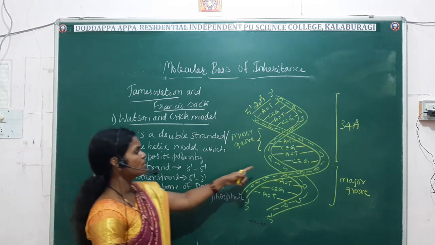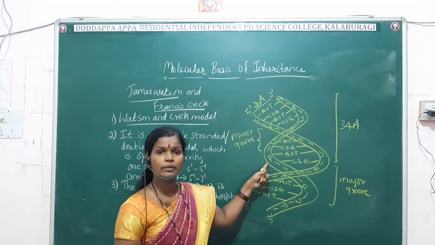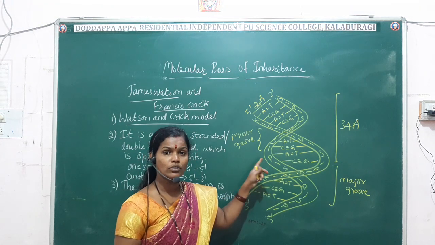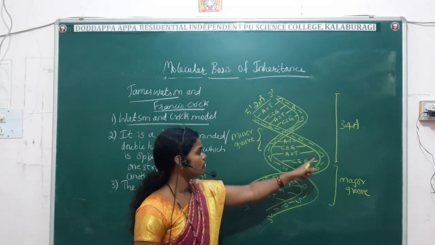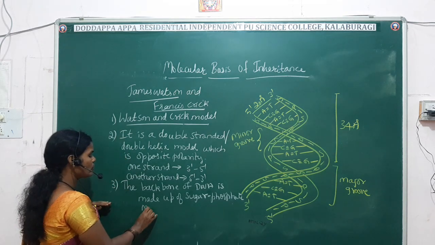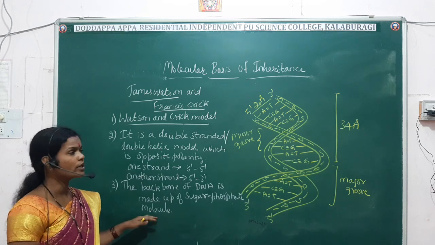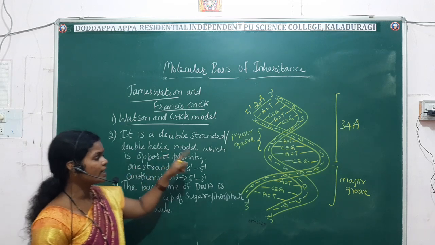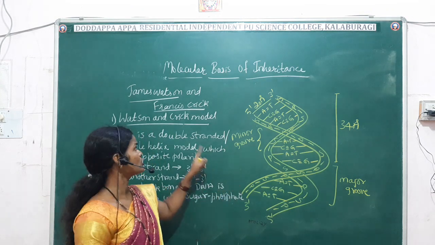See here, this is the pentose sugar and the phosphate molecule that I have shown you in the chemical structure. That is the main backbone of DNA. So the backbone of DNA is made up of sugar phosphate molecules.